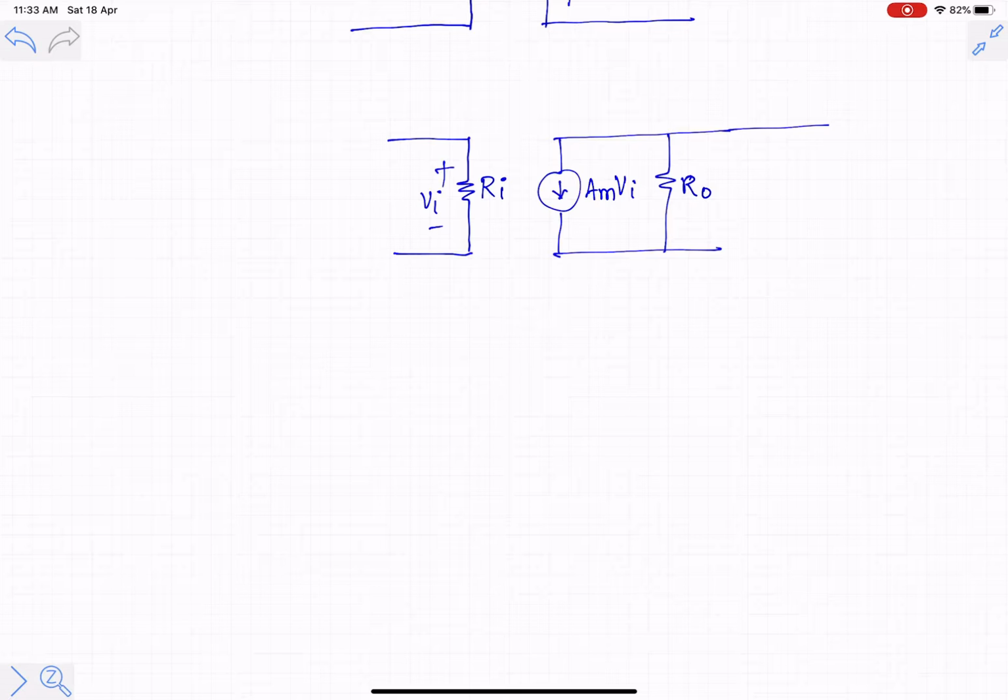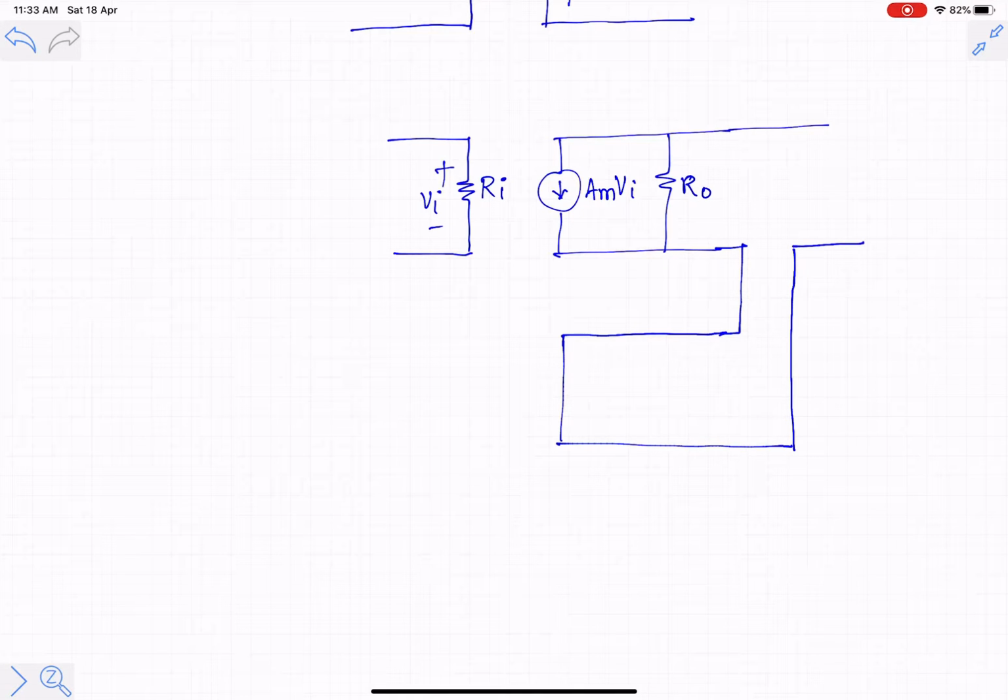Now the feedback network input side should be connected in series with the feed-forward amplifier output. The reason is the output quantity is a current, generally the output side is short circuited. So we are considering a case where there is no load.